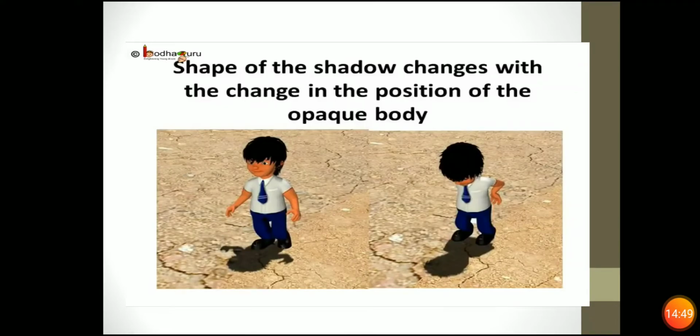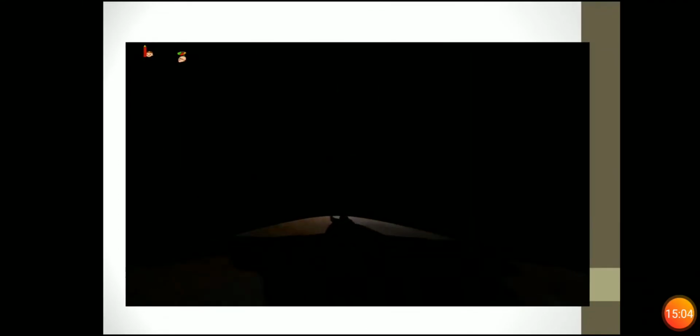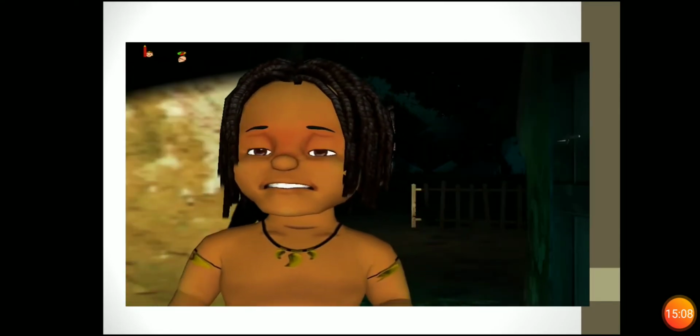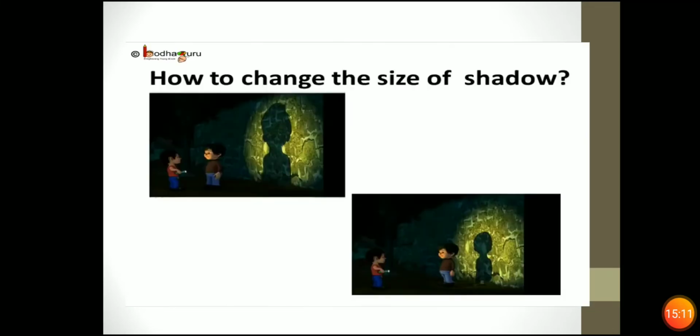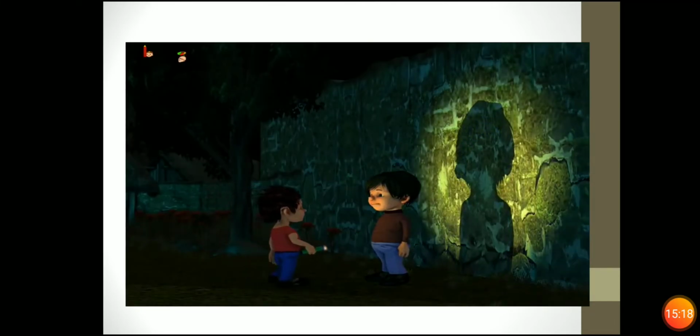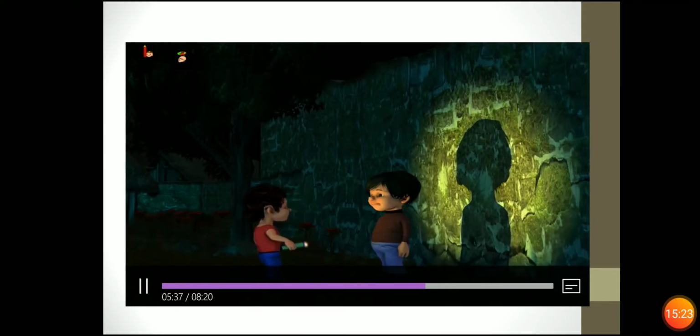You know, the shape of the shadow also changes with the change in the position of the opaque body. Here, the shadow changed when the body bent down a little. You saw in the story that the shadow of the monster became bigger and bigger. But how was Sona able to do so? Is it possible to change the size of the shadow from the actual size of the object? Yes. The size of a shadow varies depending on the distance between the object and the source of light.